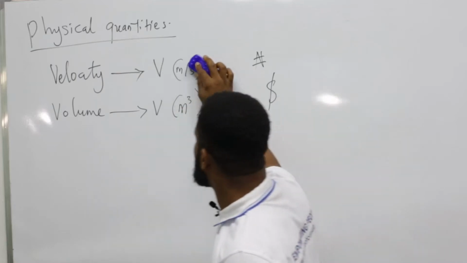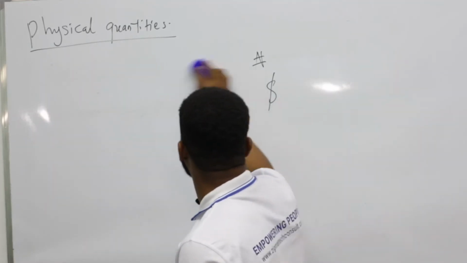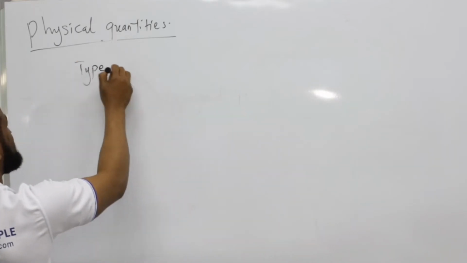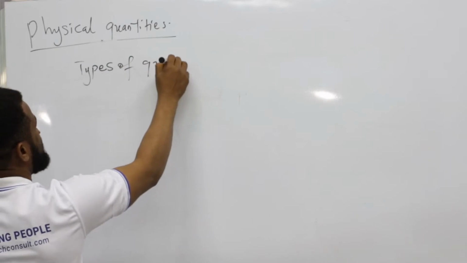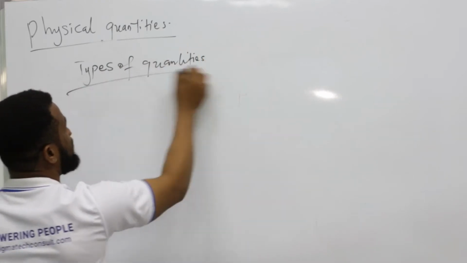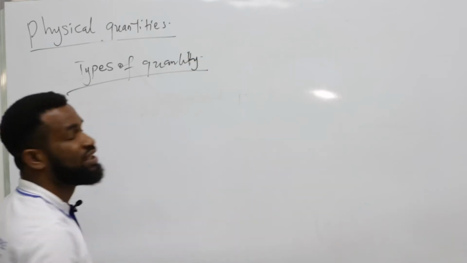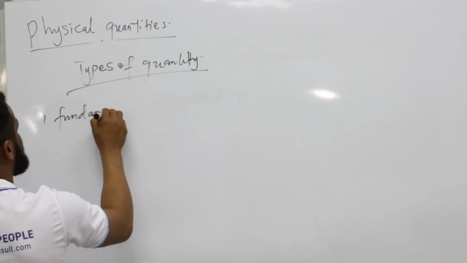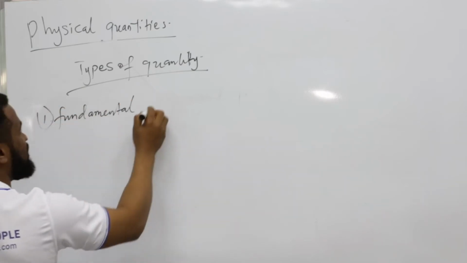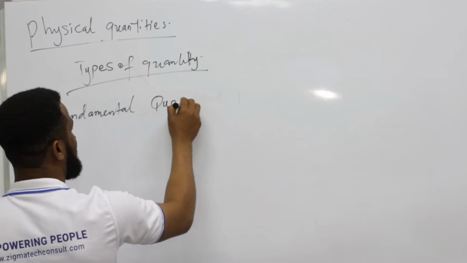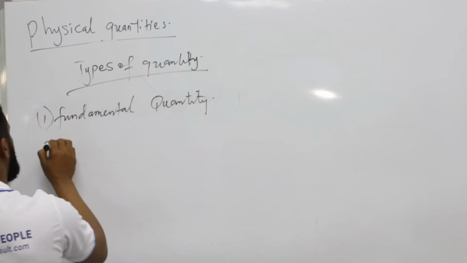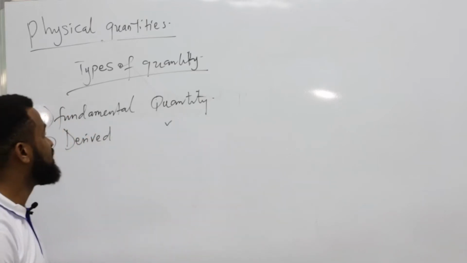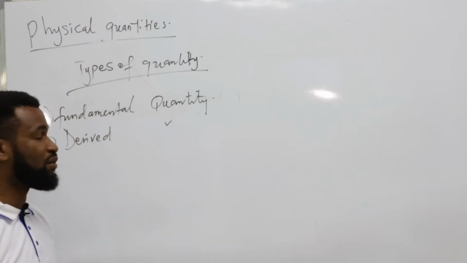Now, physical quantities can be classified into two. So now, types of quantity in physics. Let's say types of quantity. Now, there are two types of quantity. The first one is called fundamental, or we'll call it basic quantity, fundamental quantity. And number two is called derived quantity. So these are the two types of physical quantity, like I said.